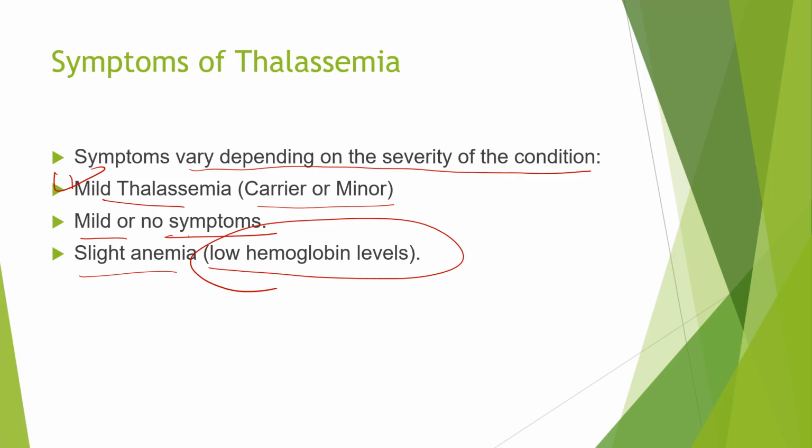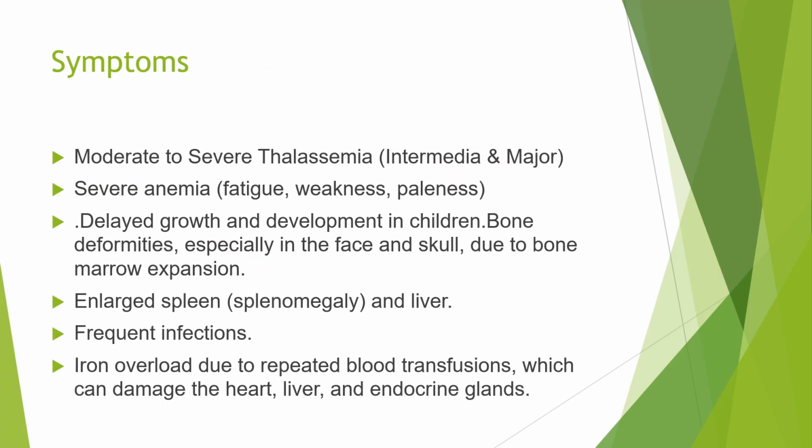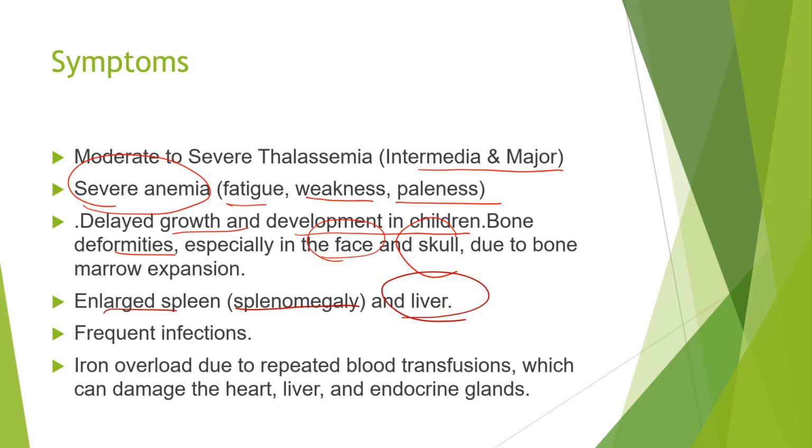What about major thalassemia? In moderate to severe thalassemia, intermediate or major, severe anemia will happen. The person will have severe fatigue, weakness, paleness, and delayed growth and development in children. Bone deformities will be there, especially in the face and skull region. You can see the deformities in the skull as well as the face due to bone deformation and bone marrow expansion. Then there is splenomegaly. What is splenomegaly? An enlarged spleen will happen, and the liver also will get enlarged.